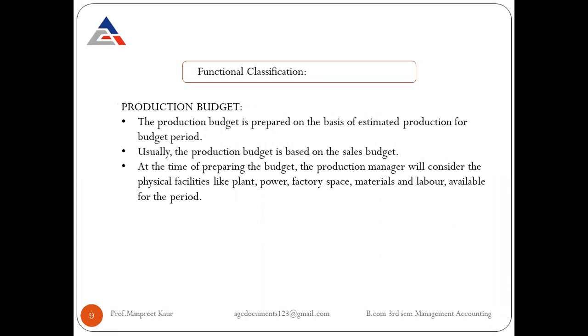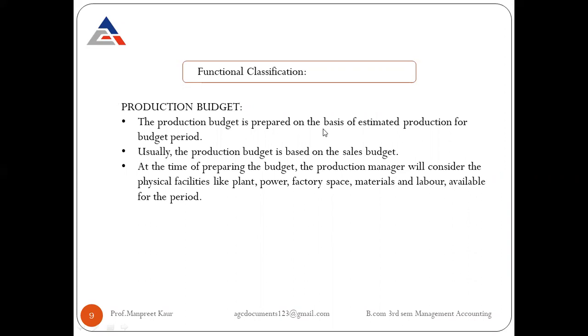According to the word, production means that certain kinds of goods and services are produced by the organization for satisfying the needs and wants of the customers. So the production budget is prepared on the basis of estimated production for the budgeted period.